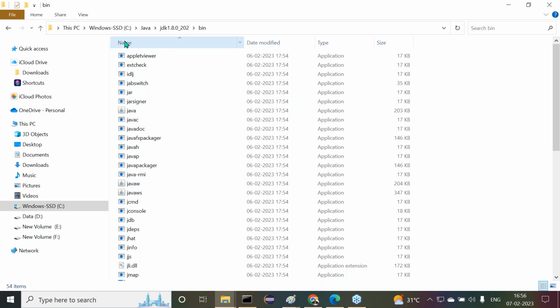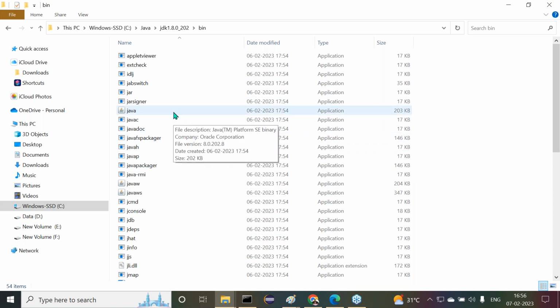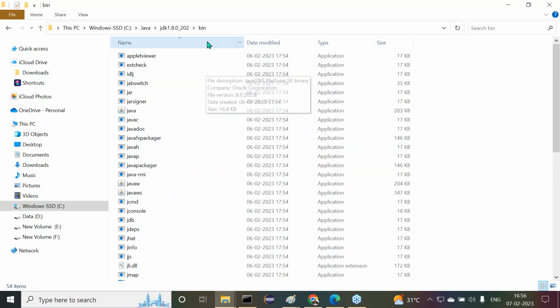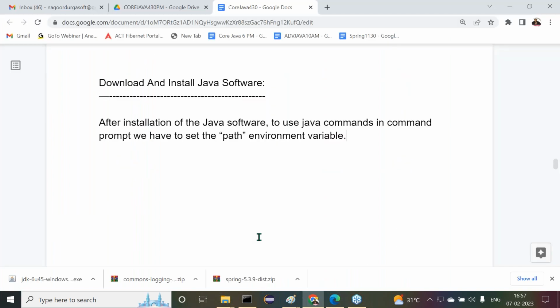What is this location there? C:\Java\JDK 1.8.0_202\bin. Inside this, what are we getting? All these many commands. Sir, got it or not? Okay. Now here, copy this location. Copy this location. Right. Now let us observe carefully. I will use that location then. Now compare this one here. After installation of the Java software, to use Java commands in command prompt, we have to set the path environment variable. Got it or not?